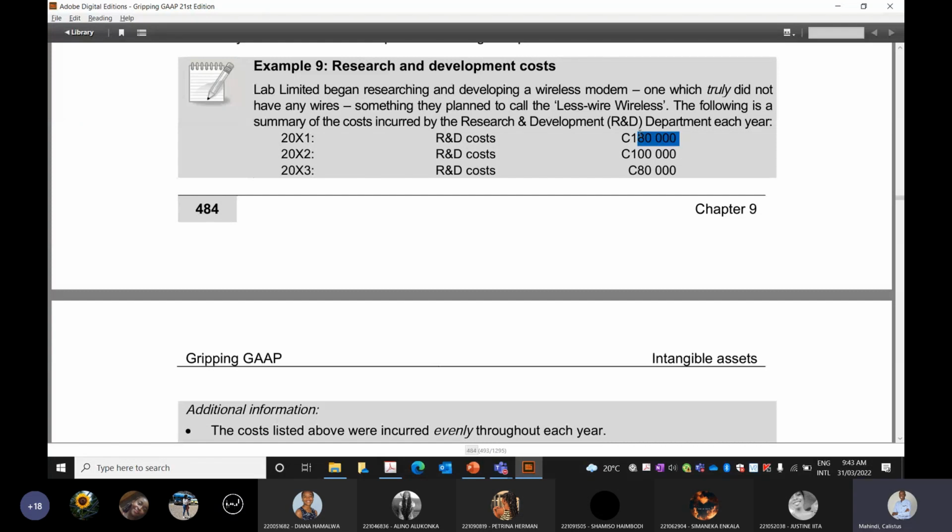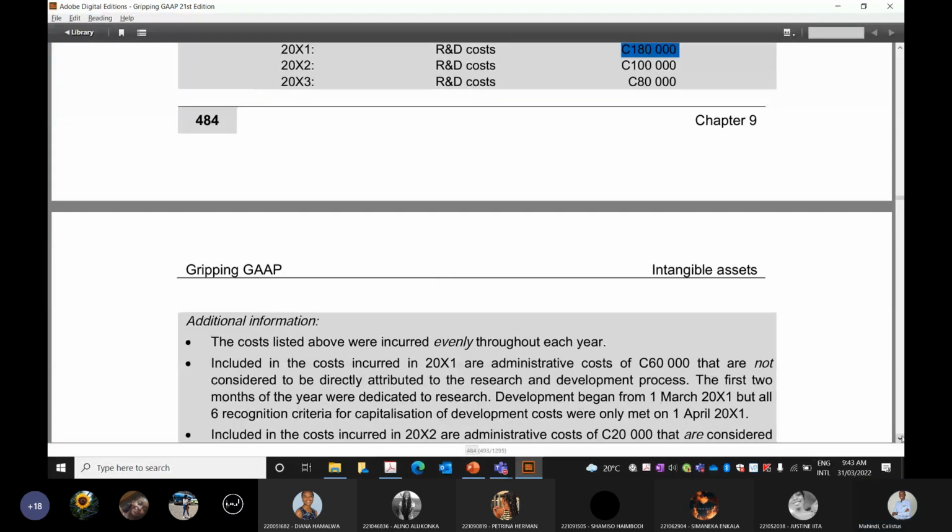Looking at the information, can we capitalize the 180,000? How will we treat the costs in 20x1?